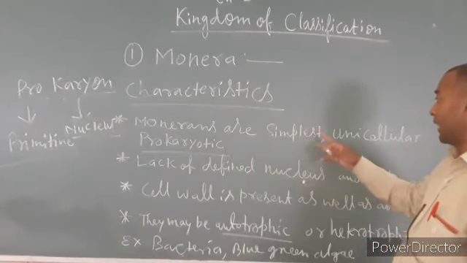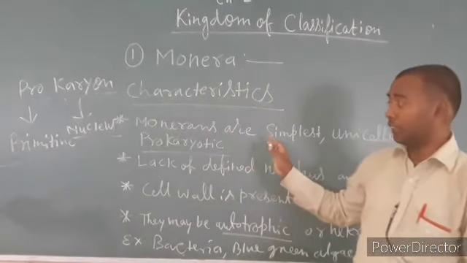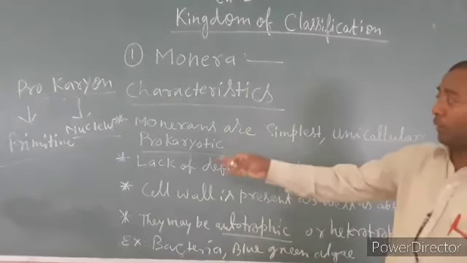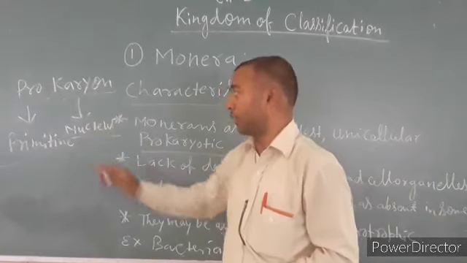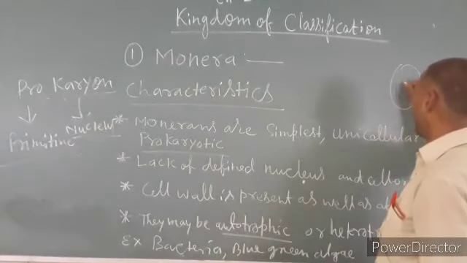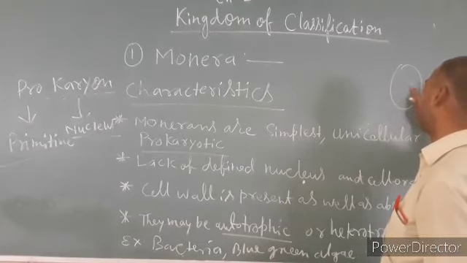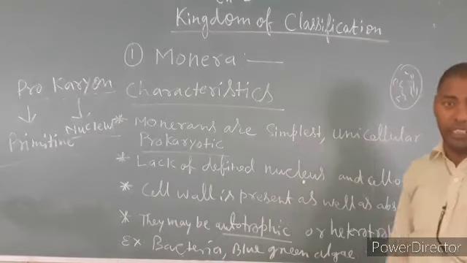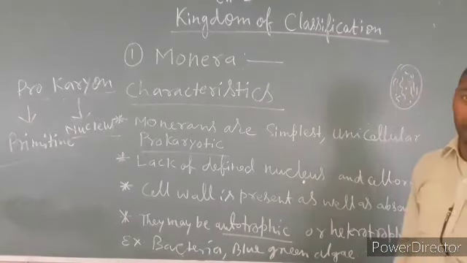So Monerans are simplest, unicellular, and have a prokaryotic type of nucleus. That means their nucleus is not enclosed in a nuclear membrane. Their nuclear material is just scattered in the cell, so it is called the prokaryotic type of nucleus.